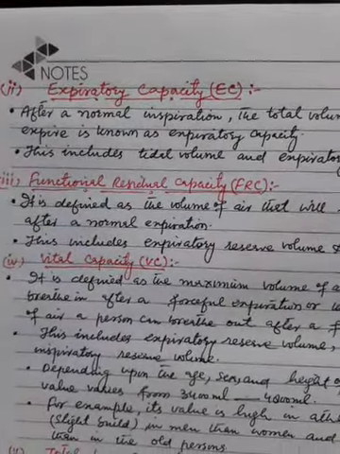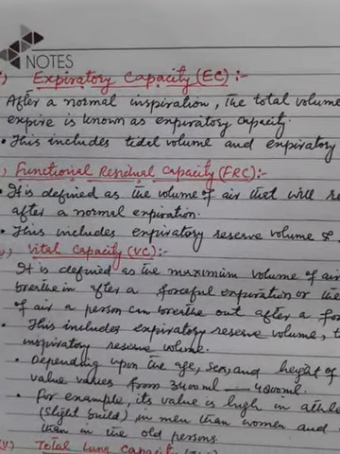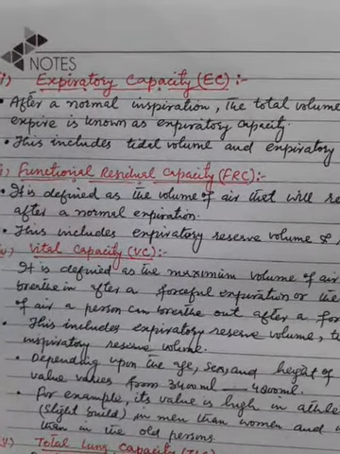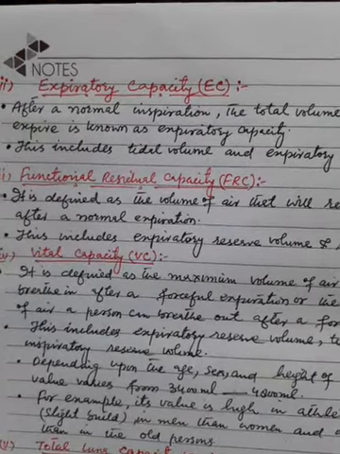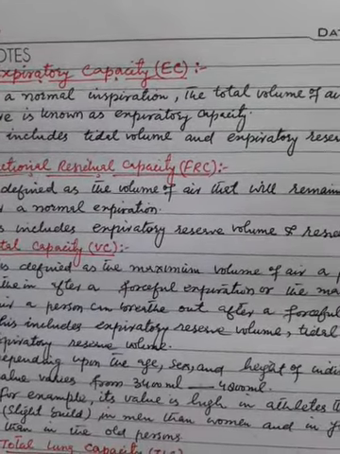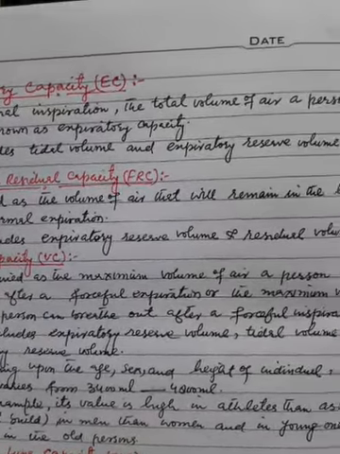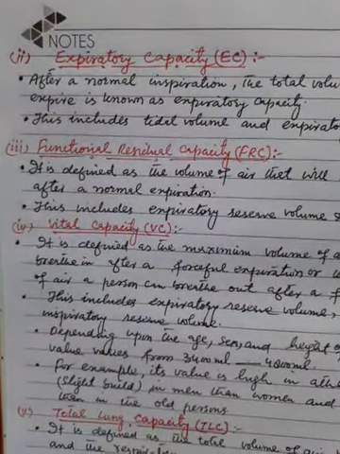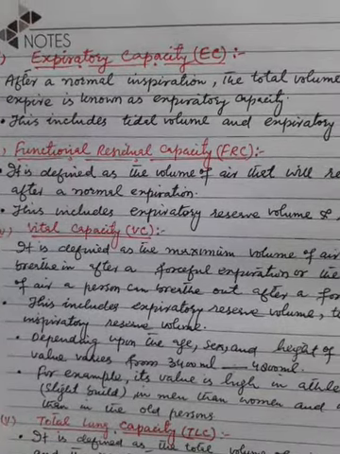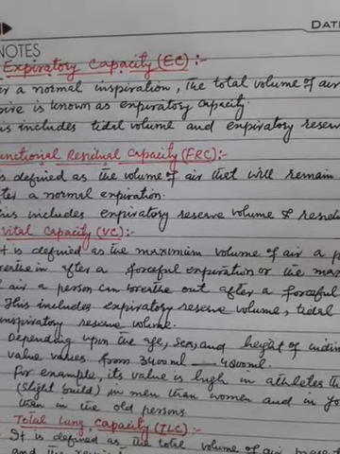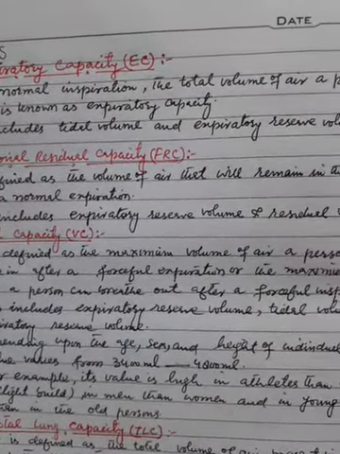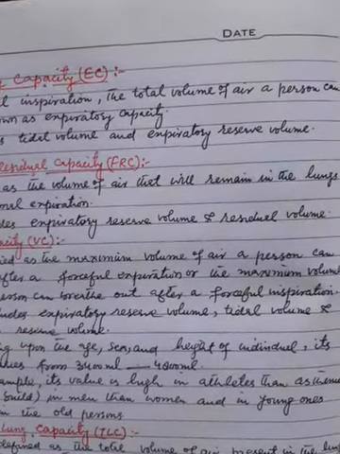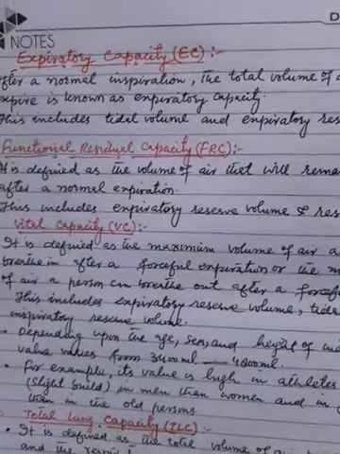Now, functional residual capacity, FRC. What is FRC? It is defined as the volume of air that will remain in the lungs after a normal expiration. This includes expiratory reserve volume and residual volume.